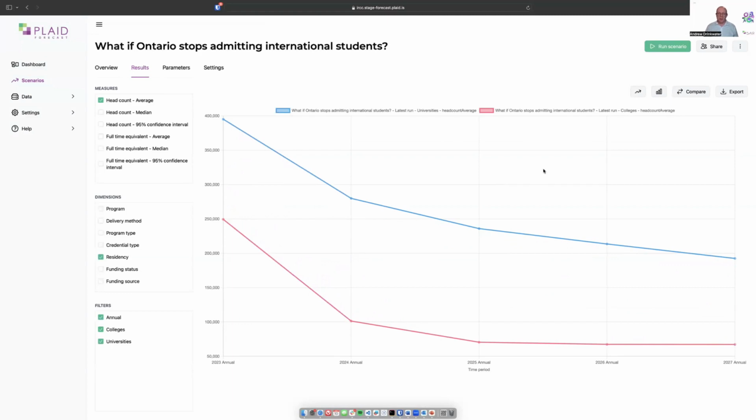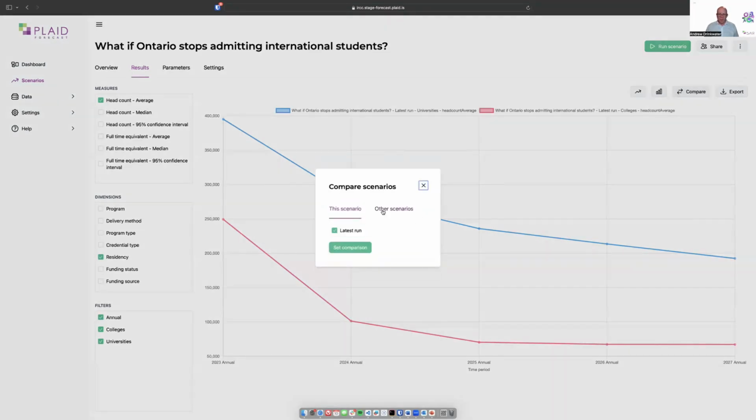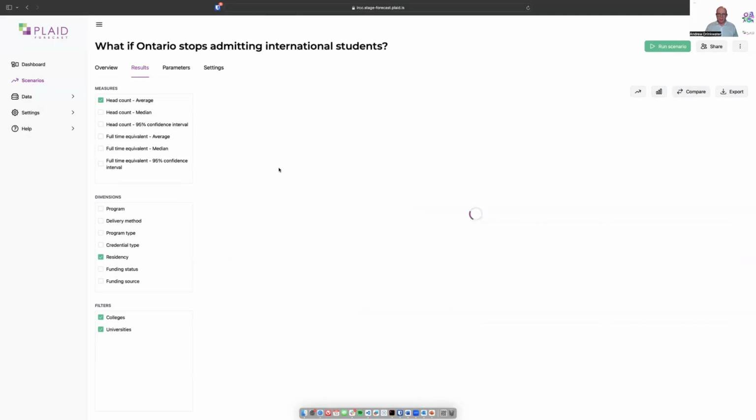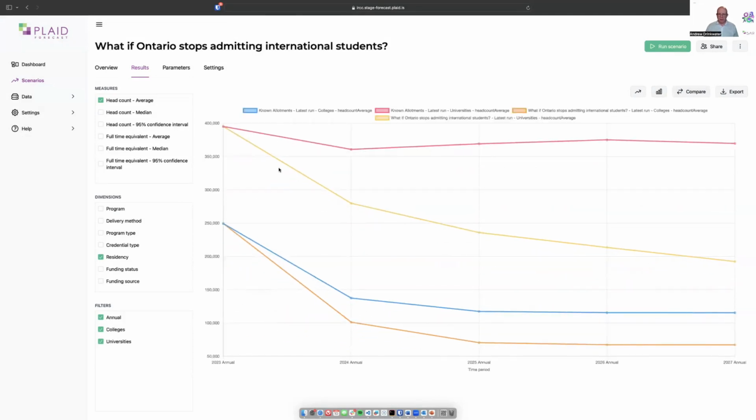The reason for that is that there's many students currently studying in the universities and colleges, but particularly the universities, and they'll continue their studies for longer. So if we extended this out 10 years, we'd see these lines start to approach each other. So let's make a comparison here. What we could do is we could compare this to another scenario. So let's go back to our known allotments, which was the national and provincial version that was based on the changes from the federal government.